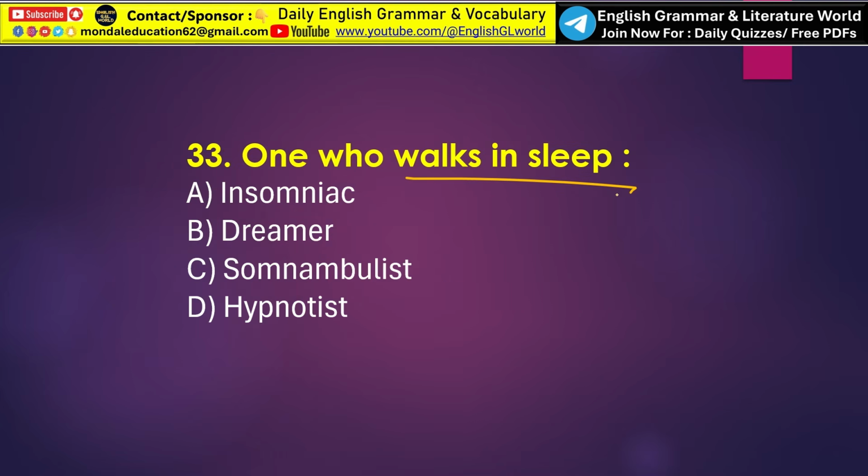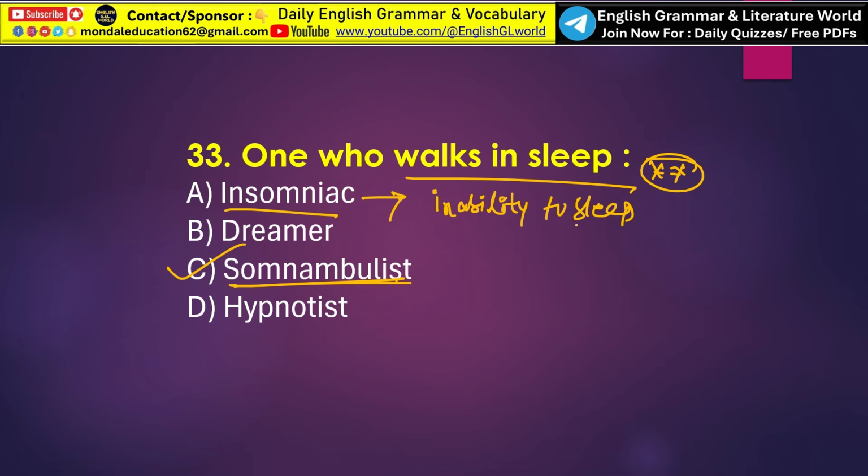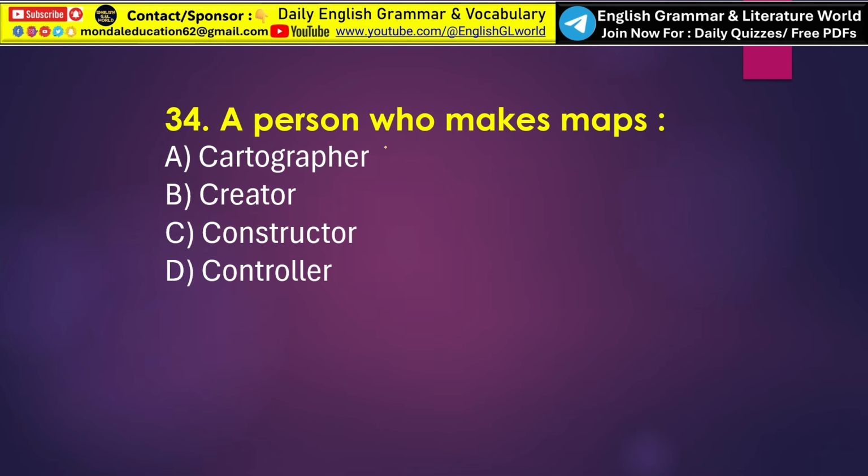Next, one who walks in sleep. This is a very important one word substitution. The correct answer is option C, a very common term, somnambulist. A somnambulist is a person who walks or performs activities while sleeping. The word somnus means sleep and ambulare means to walk. What is the meaning of the word insomniac? An insomniac is a person who suffers from insomnia, or inability to sleep. Next, a person who makes maps is called option A, cartographer.